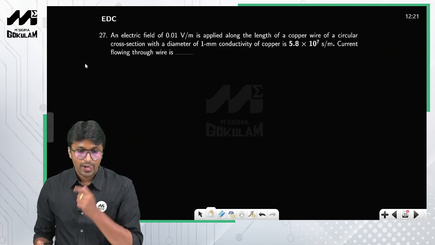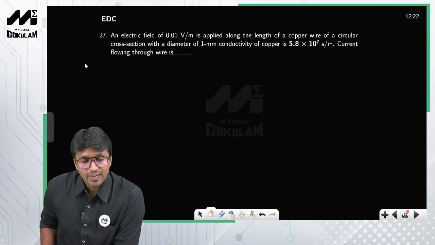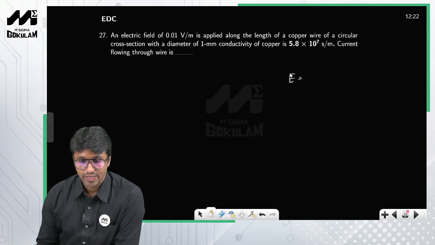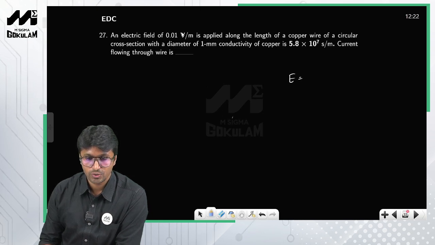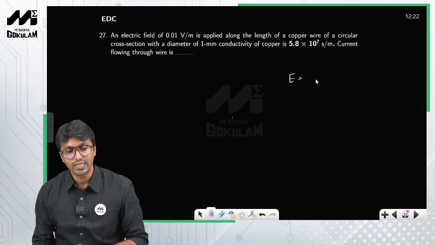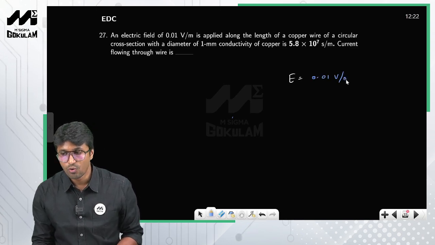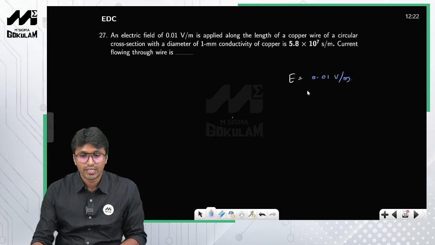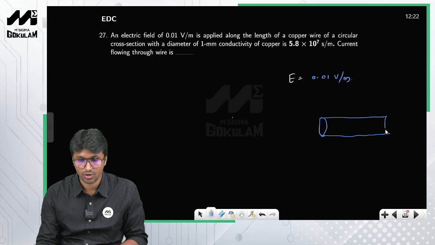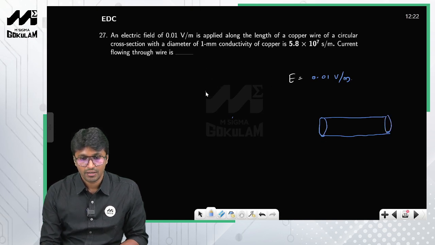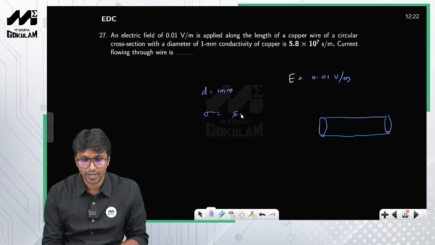Now let us move on to the next question. An electric field of intensity, how did I identify that this is electric field intensity? Look at the units. The unit of electric field intensity is volt per meter. So E is equal to 0.01 volt per meter, applied along a length of copper wire of circular cross section, with a diameter of 1 millimeter. Conductivity is also given, which is 5.8 into 10 raised to 7 Siemens per meter.